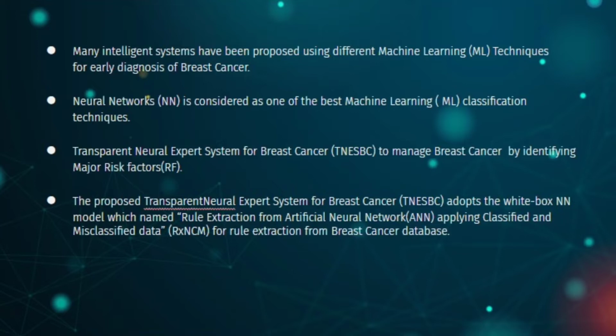The purpose is that the Transparent Neural Expert System for breast cancer algorithm is compared with the RS-RAN algorithm. The experimental analysis shows that the TNESPC algorithm performs better than RS-RAN. The comparison is made using 10-fold cross-validation (CV) accuracy, average recall rate, average number of antecedents per row, and average false positive rate. That's all for me. Next, I will pass to Nur Aisyah Tasnim.